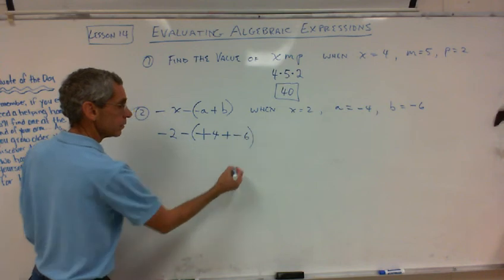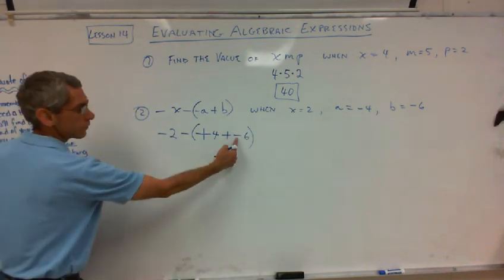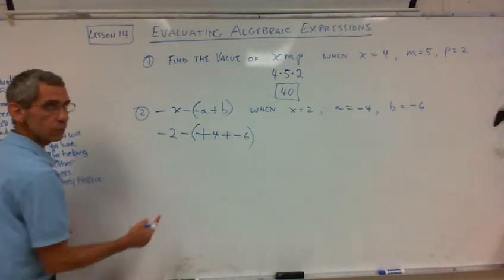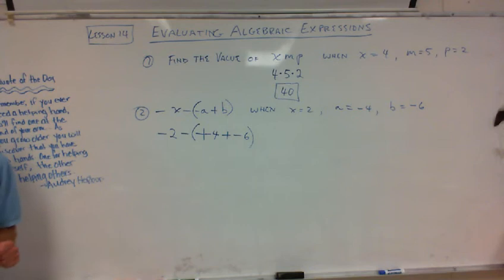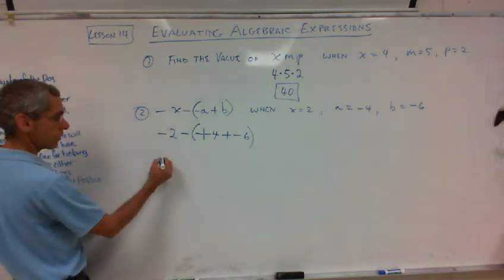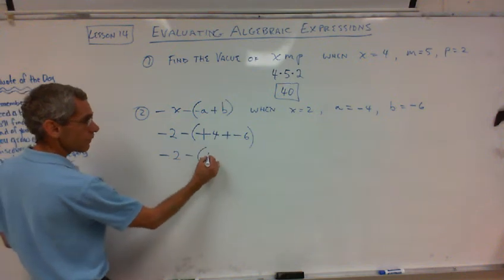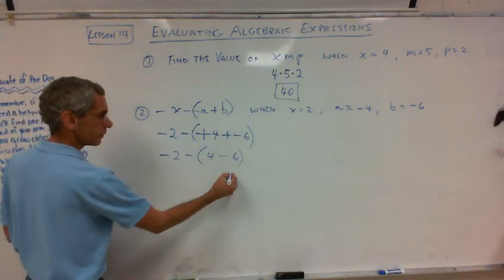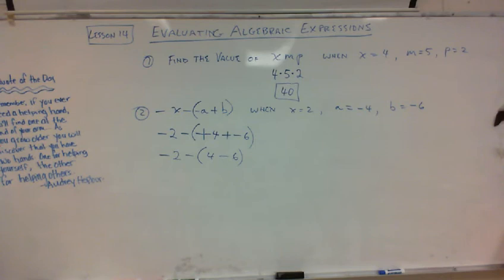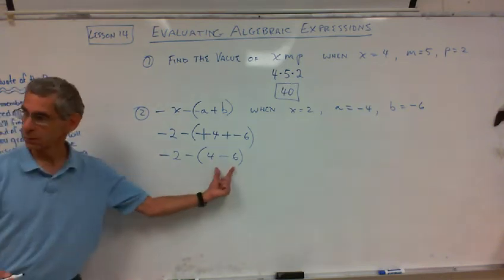Negative 6. Now I don't like to have positive and negatives next to each other. What is it when you have a plus minus? It's negative, right? Negative wins when you have plus minus together. So now we're going to simplify it. We got negative 2 minus parenthesis 4 minus 6. Now that's much easier to do, right? What's 4 minus 6?